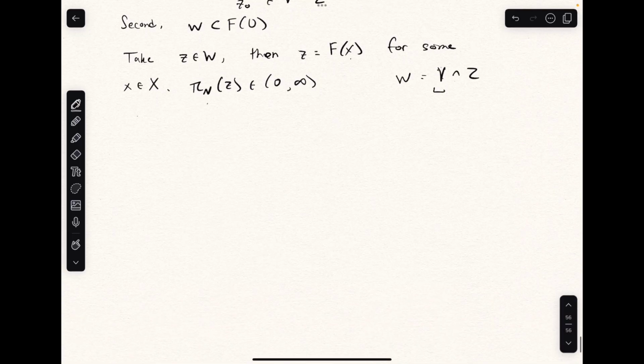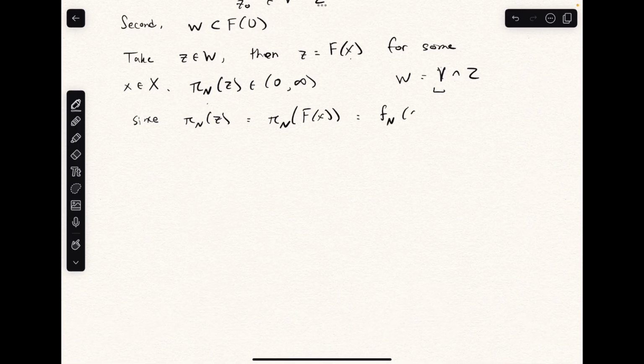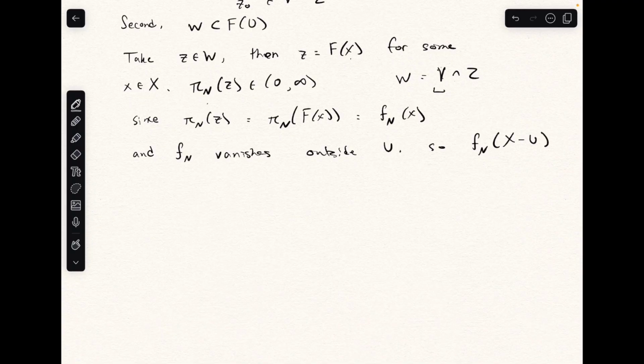And now, since the projection of Z is equal to the projection of f of x, it's the same trick we did above, which is just equal to this coordinate function f n on x, and we know that f n vanishes outside U, so f n on the complement of U is just constant 0.